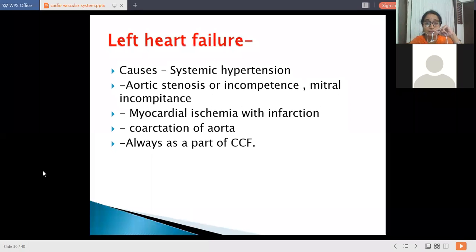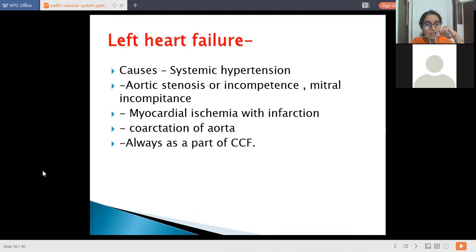Now, left heart failure. Causes of left heart failure are systemic hypertension, aortic stenosis or incompetence, and mitral incompetence. What is incompetence, my dear students? What is stenosis? Stenosis is narrowing of the valvular aperture, and incompetence is defective closure of any one of the leaflets of the valves. So incompetence or stenosis may be the condition behind left heart failure.